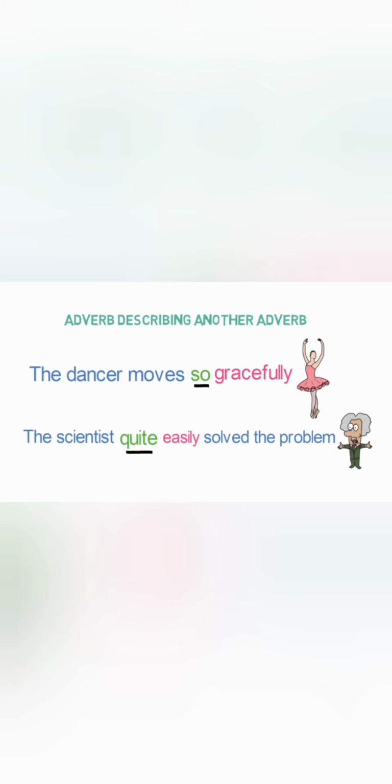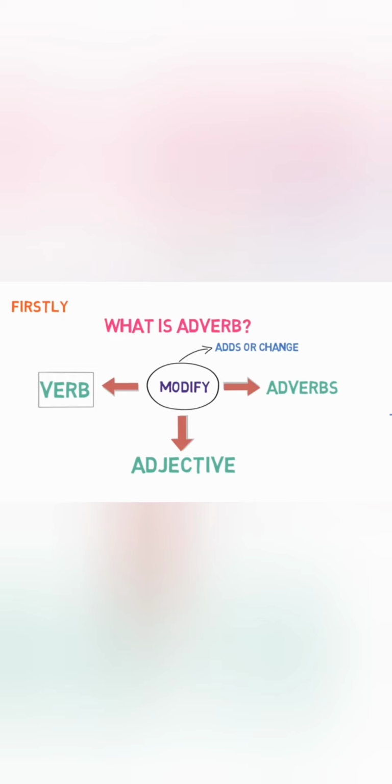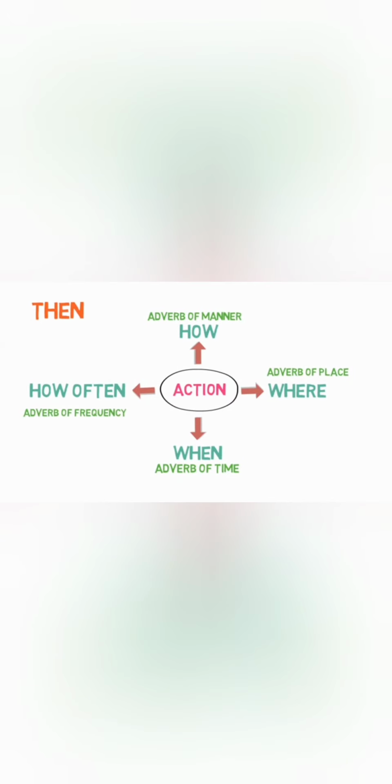So these are the basics about adverbs that you should know. Let's quickly revise what we have learnt in this video. Firstly, adverbs are the words that modify three things: verbs, adjectives or adverbs. And depending on the way in which an adverb describes any action or verb, they are further divided into four types.